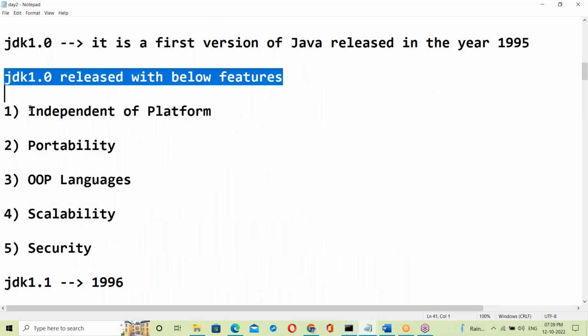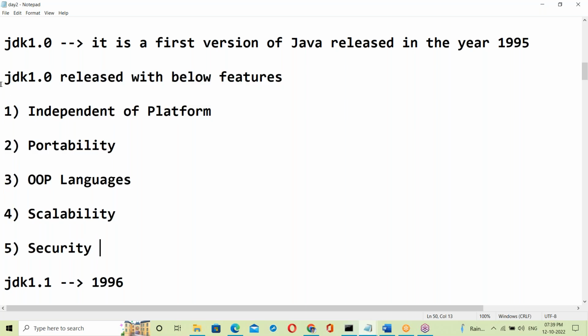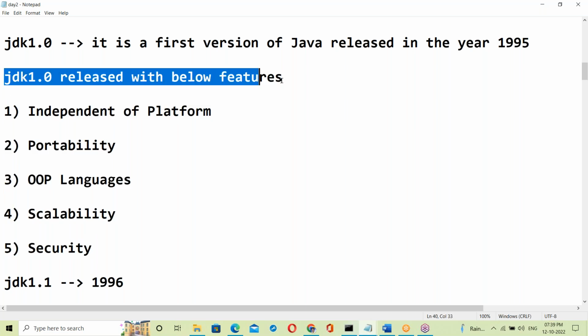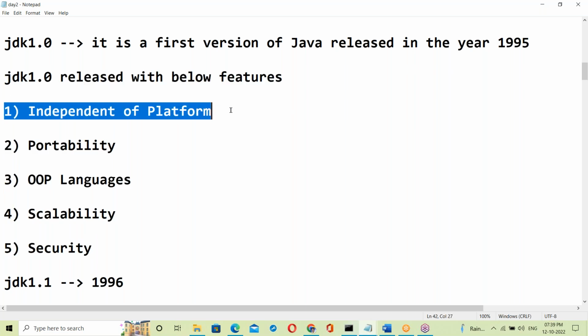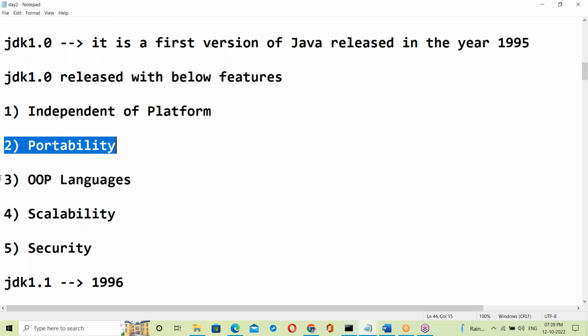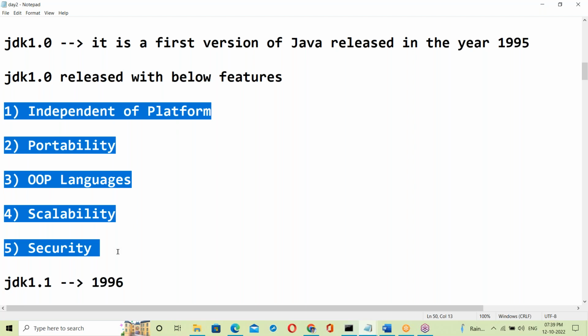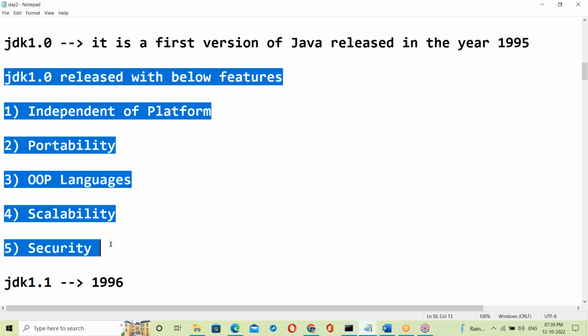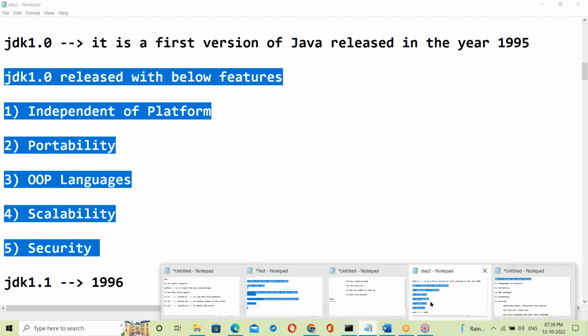Today's topic: JDK 1.0 released with independent of platform, portability, OOP language, scalability, security. Let us see about these features.